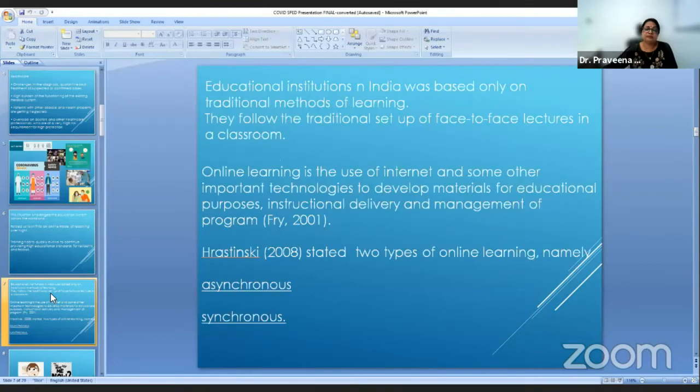They had also had a lot of problems. So Educational Institutes, which were initially face-to-face lectures, went on to online learning, and that is to use the internet and some other important technologies which had to be developed for educational purposes. Instructional delivery and management of the program was to be there. There were two types of online learning, asynchronous and synchronous.